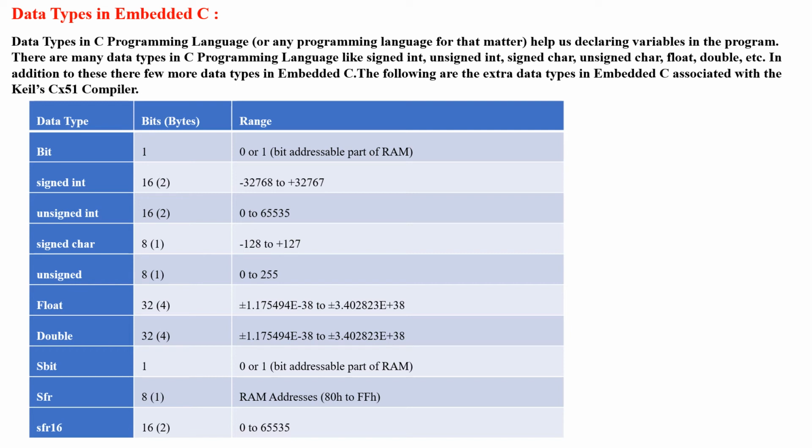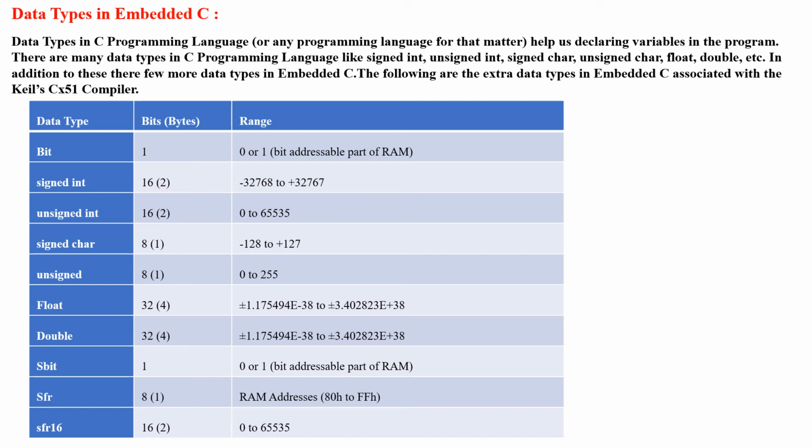The first is bit. It is 1 bit, so the range is either 0 or 1. For signed integer, 16-bit data means 2 bytes, and signed integer ranges from -32768 to +32767. Unsigned integer is also 16-bit, but its range consists of only positive numbers, so the range is 0 to 65535.